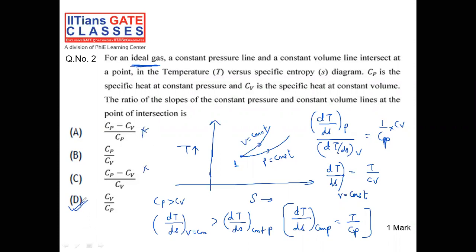You may slightly deviate by seeing option B. Suddenly in your mind it will click like Cp by Cv. No, it's not. Cp by Cv is gamma. So option D will be absolutely correct for this question number 2.